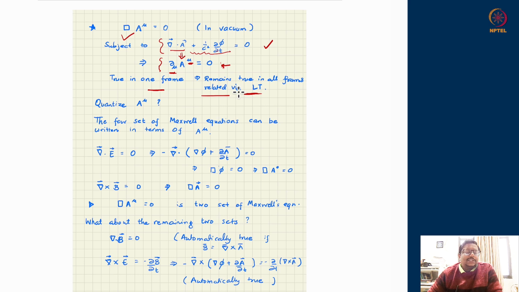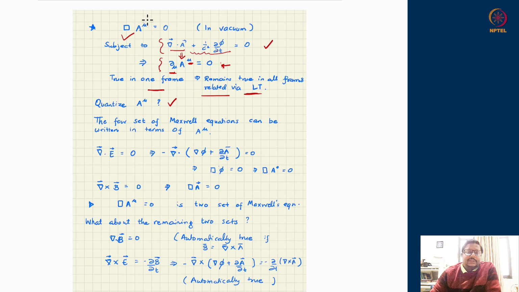So let us see whether, if I go ahead and quantize these 4 degrees of freedom, I get a meaningful, consistent, Lorentz invariant description without any problem. That means its Hamiltonian and other aspects are under control or not. So we will go towards the quantization of this, but let us spend some time understanding this structure of A^μ with slightly more rigor.